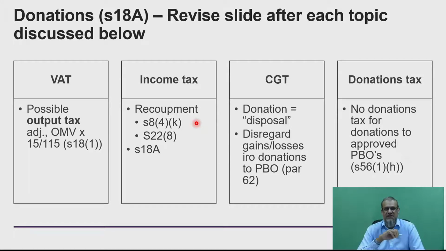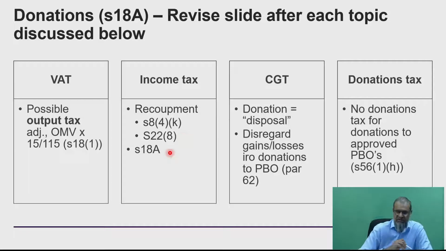Section 84K deems it to be sold at market value, and you can calculate your recoupment under Section 8(4)(a) accordingly. If it happens to be a trading stock that's then donated, we remember from the lecture I did in that regard, we said if we donate trading stock to an approved PBO where you get a Section 18A certificate, we're going to recoup that at the tax value. However, if it is to a non-PBO, or a PBO where you don't have the necessary 18A certification in order, that's going to be a deemed recoupment at market value.